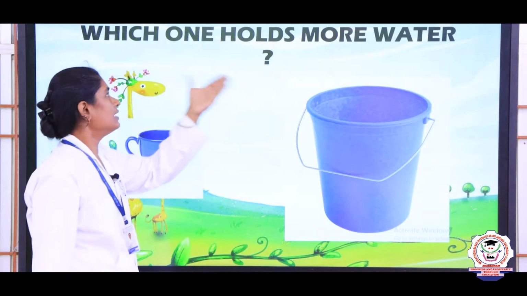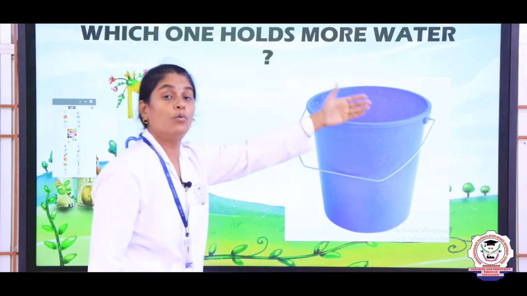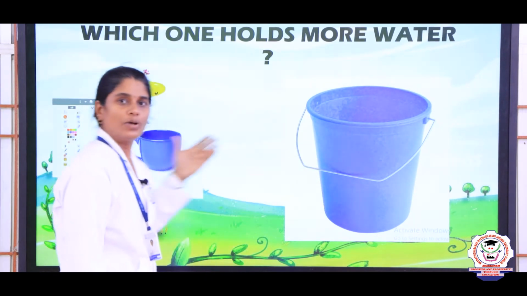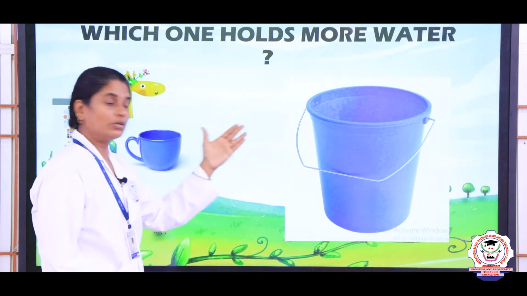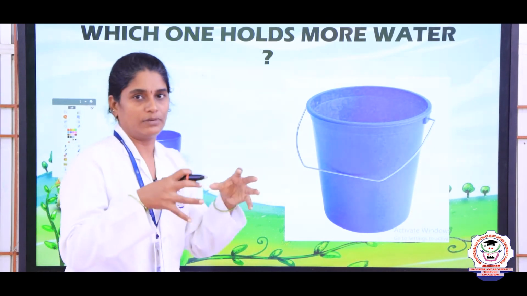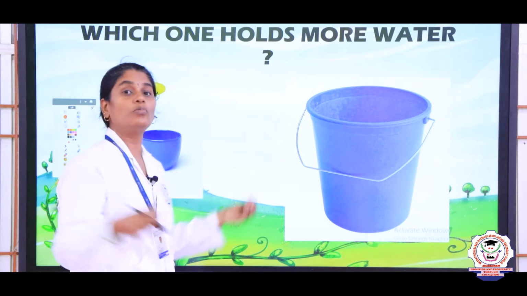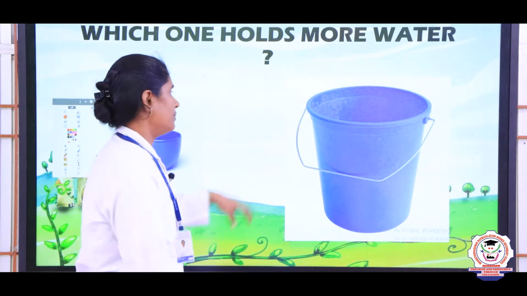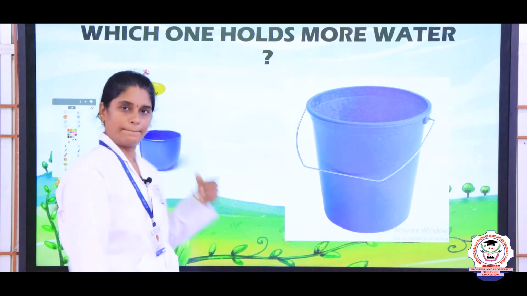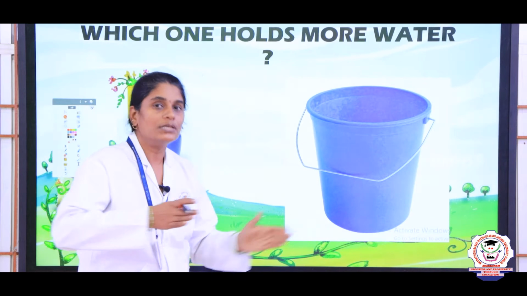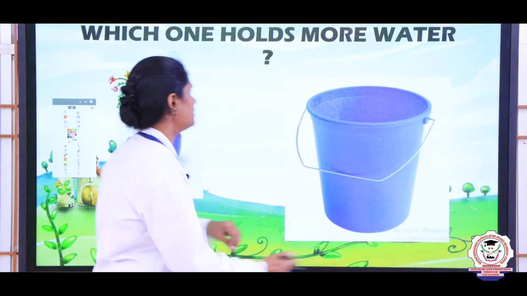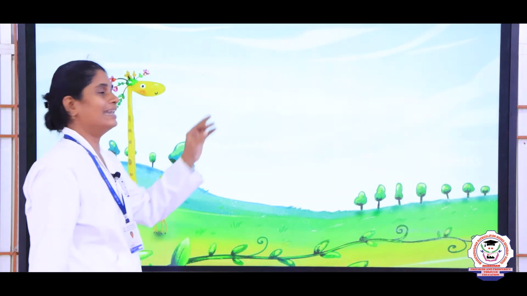Next, here you can see which one holds more water. Here you can see a cup and a bucket. Among these two objects, which object will hold more water? In which object can we pour more water? Yes, in the bucket we can pour more water than in a cup. So these are the things which refer to measurement. First we will see measurement of length.